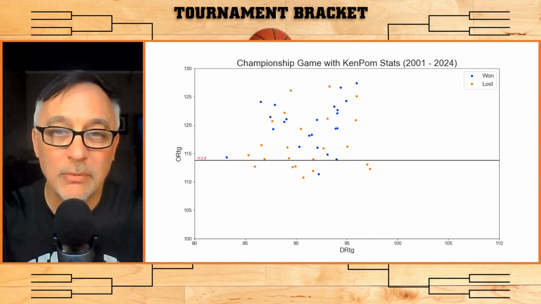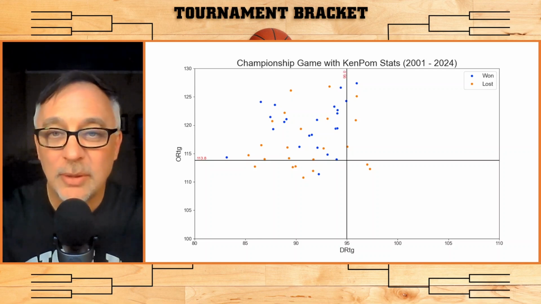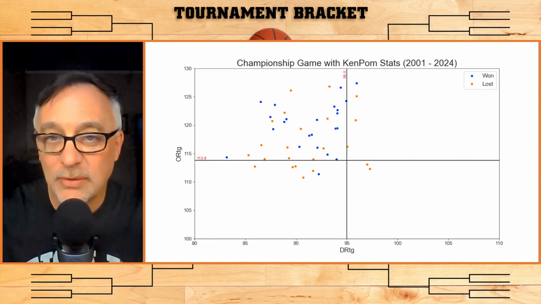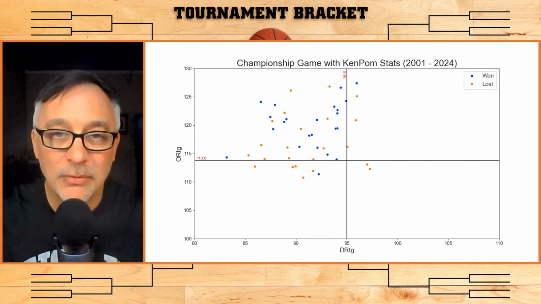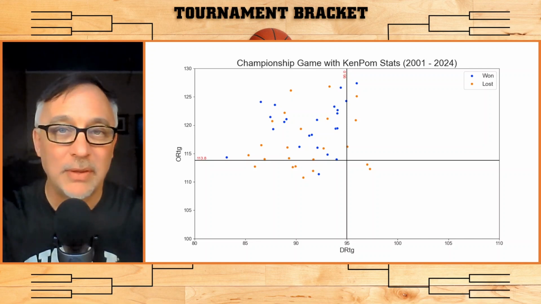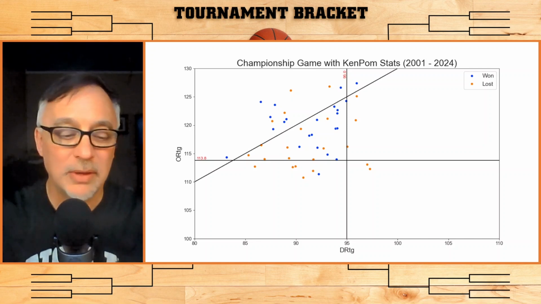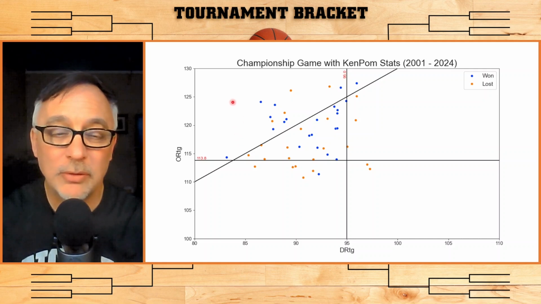In a similar way, if we draw a vertical line at 95.0, teams to the right of that line have worse defenses, and only 1 team with a defensive rating above 95.0 has won a national championship game. That was the 2018 Villanova Wildcats. But I think that team has such a great offensive rating, I want to include them. So we're going to draw a diagonal line here. And for this diagonal line, any team above it or to the left of it had a net rating above 30.0, which is a very good elite net rating.